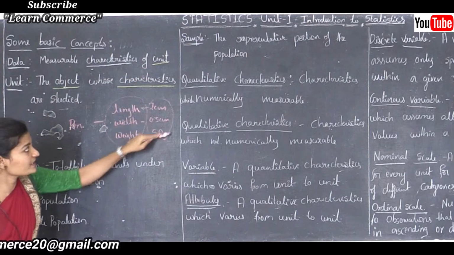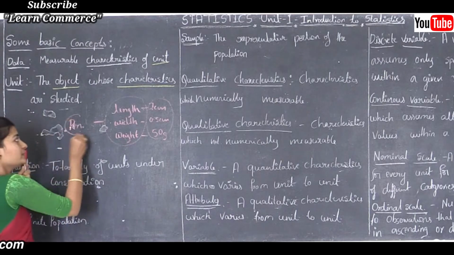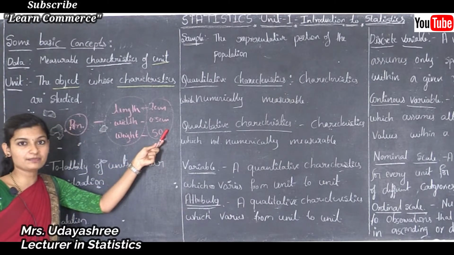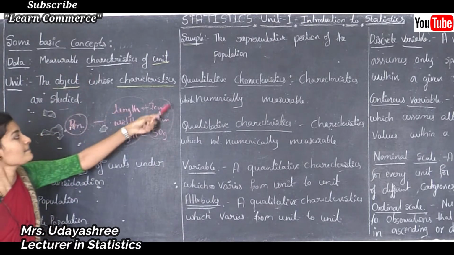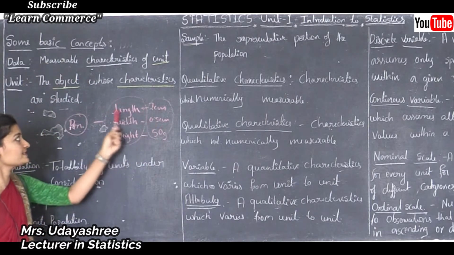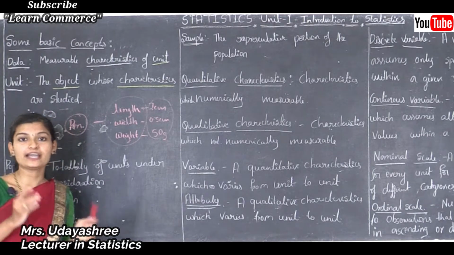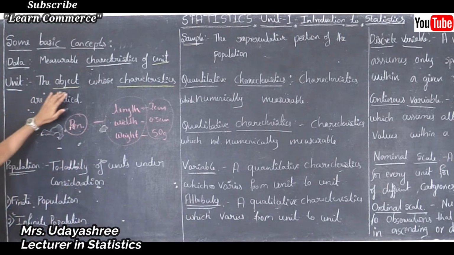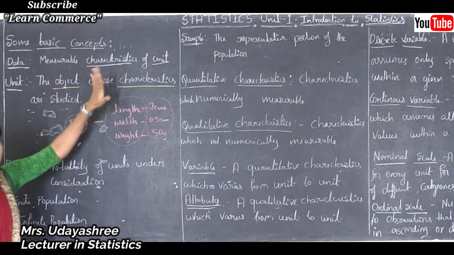See, these are the characteristics. This is the object or unit. Then these are measurable terms, numerically measurable terms. So data in the sense is measurable characteristics of a unit, that is data. I hope you understood what is data and unit. See here, unit is the object whose characteristics are studied and data is the measurable characteristics of a unit.